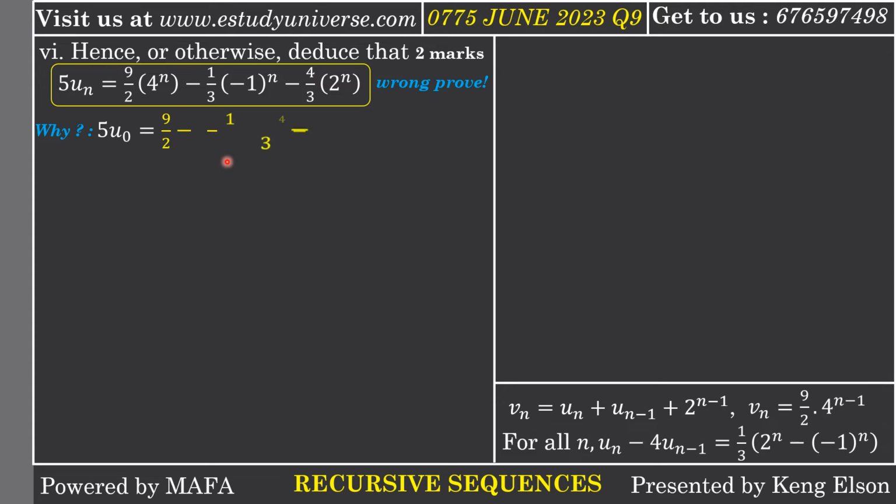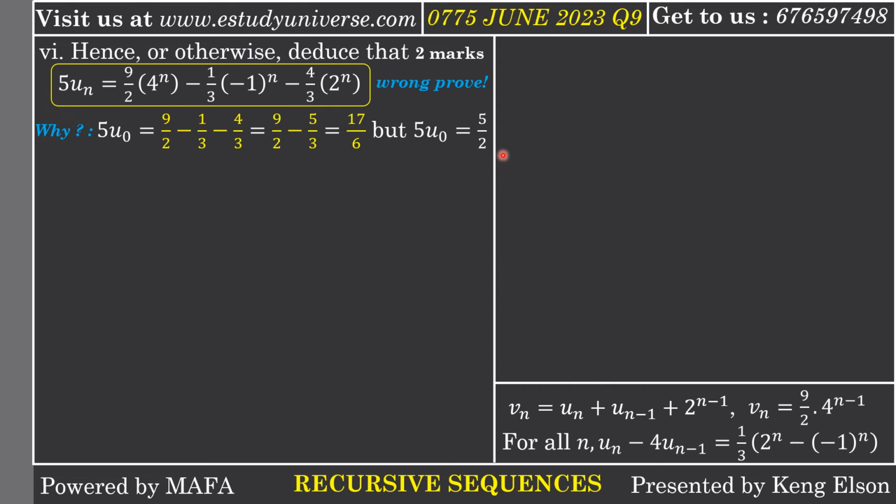If I replace n to be 0, for example, you can do the mathematics. Replace n to be 0, you are going to have 5u0 to be 9/2 minus 1/3 minus 4/3, which is 17/6. But u0 is 1/2, so 5u0 should give you 5/2. You realize that 17/6 and 5/2 are two different terms. They are not the same. So it means that the proof is not correct.